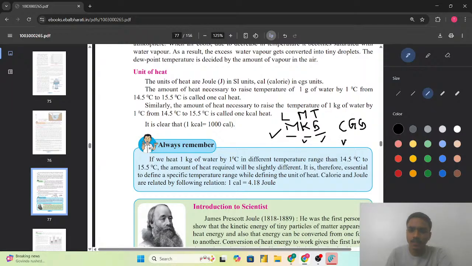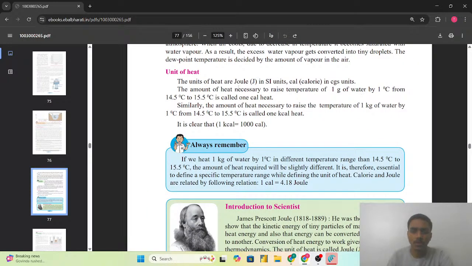CGS, that is centimeter, gram and second. This is again the length, mass और यहाँ पर time. So this knowledge is also important as we are studying about the SI units, that is, the unit of the heat are joule in the SI unit and calorie in the CGS unit. तो SI यूनिट में हीट का जो यूनिट है वो जूल है और CGS यूनिट में इट इज कैलोरी.